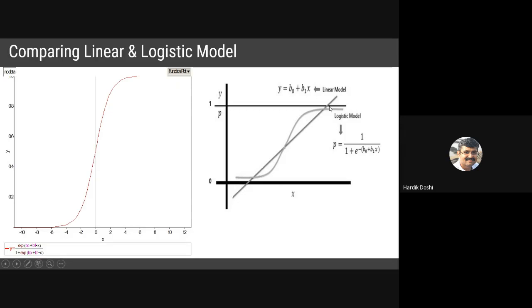This is a linear line. This is the difference. In the linear model, we work with mean square value over here and the slope of the line. But in the case of the logistic model, we always work with the probability rather than any linear value.